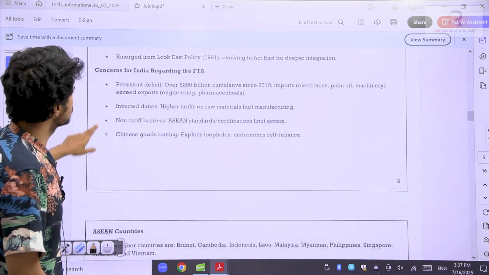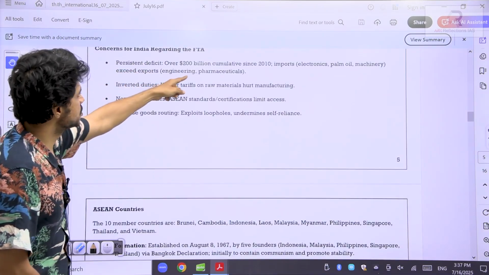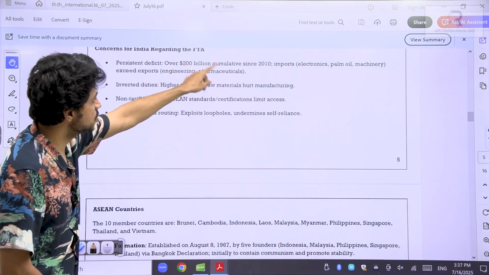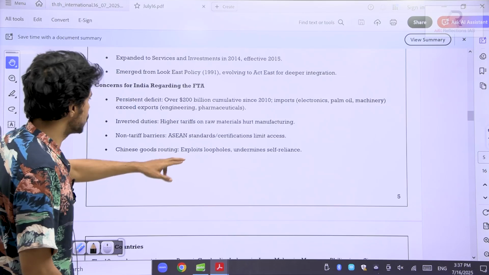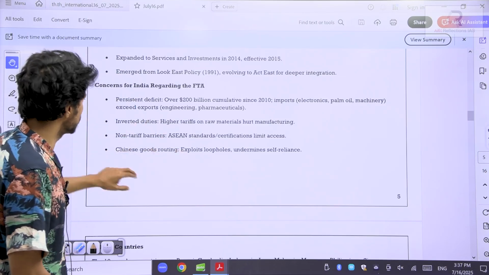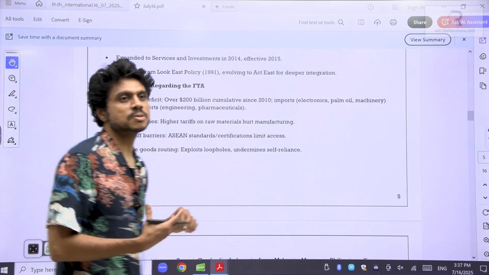So why are we going for this? There is a persistent trade deficit of over $200 billion accumulated since 2010. There are non-tariff barriers imposed by the ASEAN countries, huge things and all. Inverted duties. Understand this concept of inverted duties.